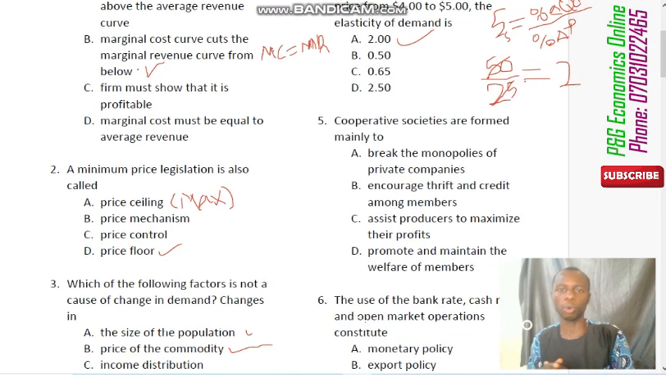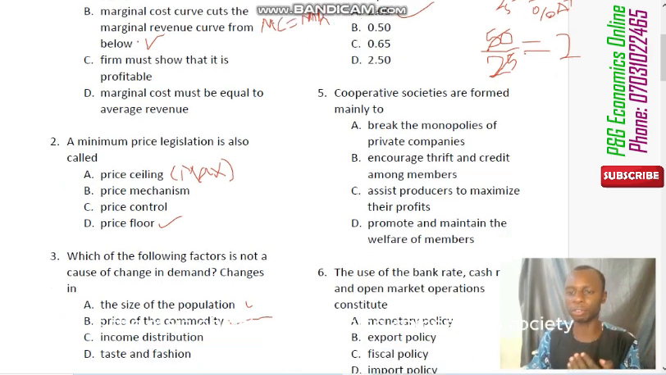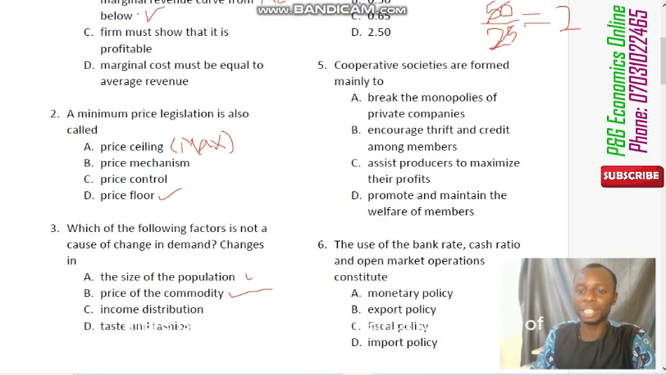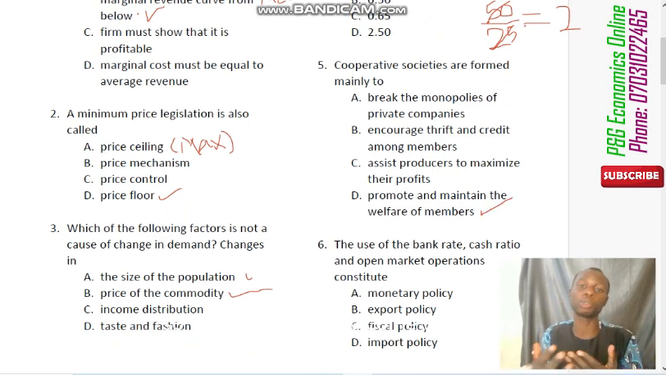Now, the next question says, cooperative societies are formed mainly to do what? What is the main objective of forming a cooperative society? Well, the correct answer is to promote and maintain the welfare of their members. That is the main reason why they form them. The members come together, they live in the same area or region or state, or they must be very close to one another, and they put their resources together to promote the economic welfare and well-being of their members. So that is the main objective why cooperative societies are formed.